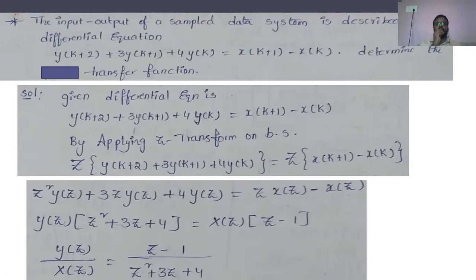Applying simply the basic z transform method on both sides, we are going to get z square into y of z plus 3z into y of z plus 4 into y of z is equal to z into x of z minus x of z. Taking y of z and x of z as common, and taking the ratio of y of z to x of z, we are going to get one function. That function is nothing but called the z transfer function.